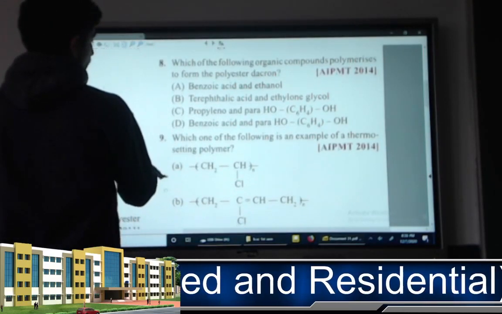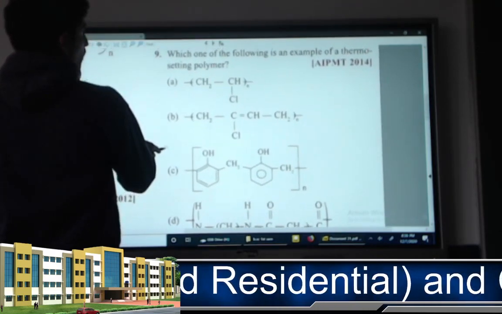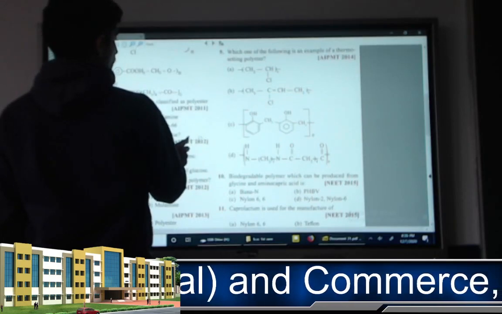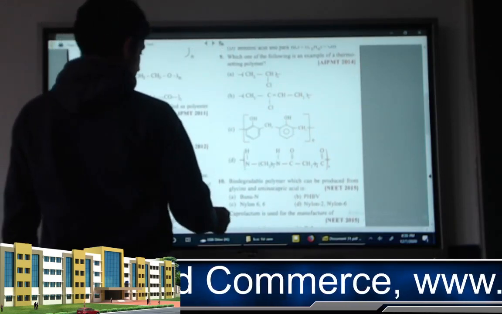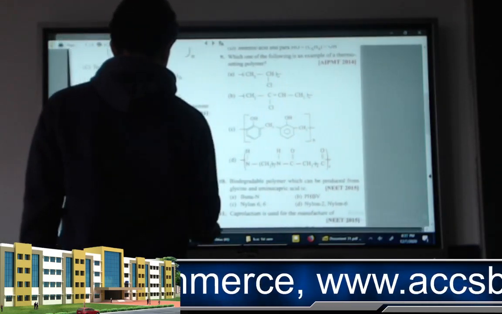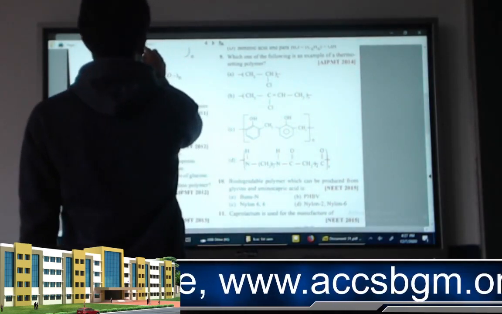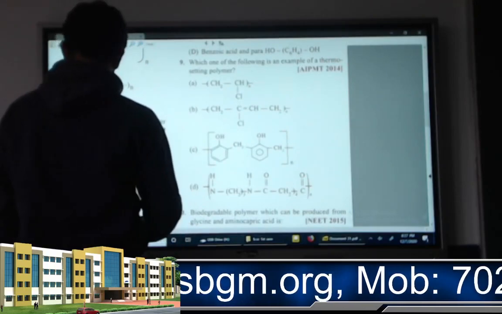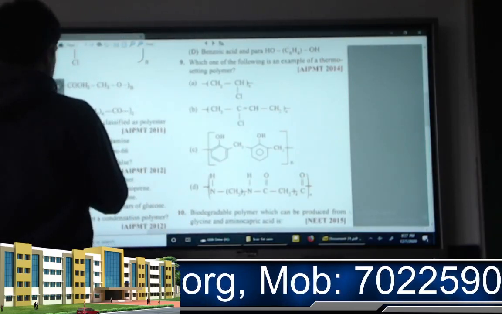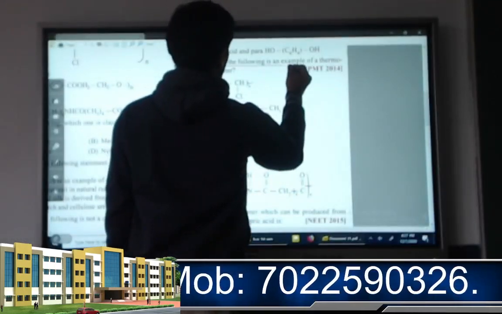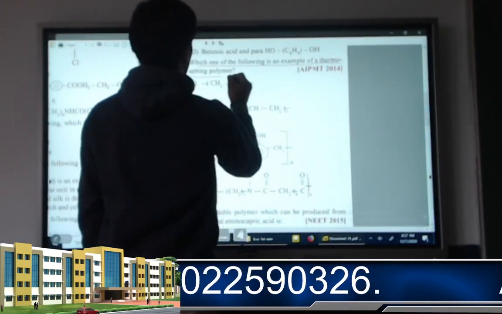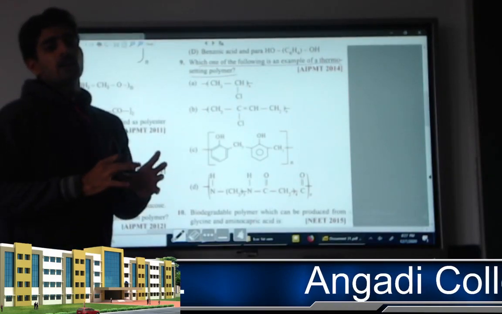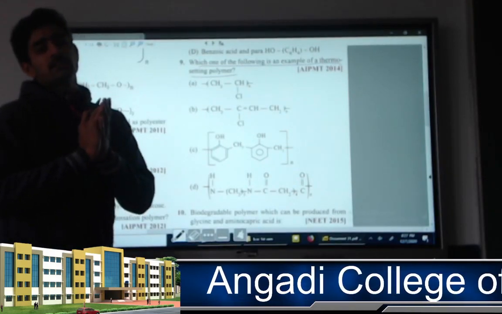Next one. Which one of the following is an example of a thermosetting polymer? After heating, once they become soft and take a certain structure, they are permanent.